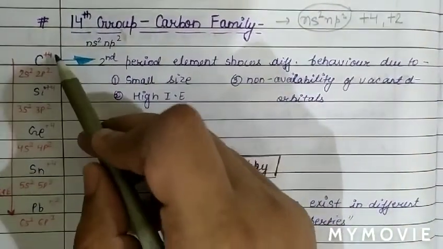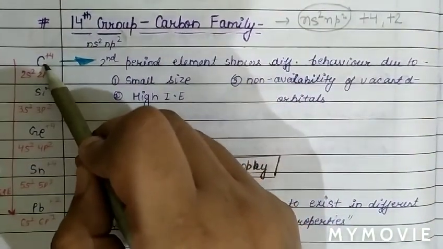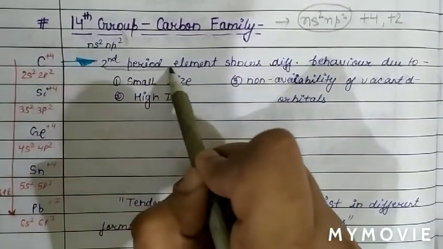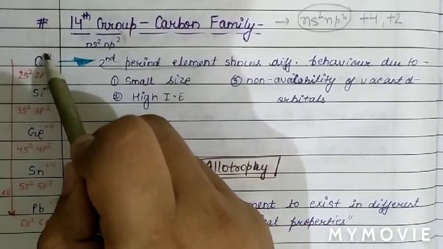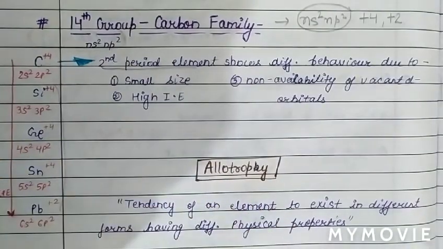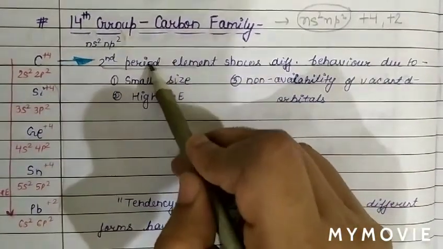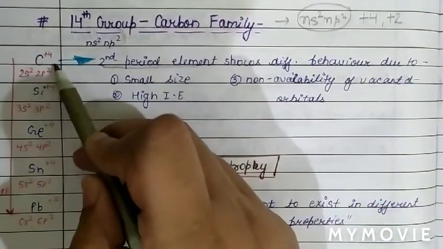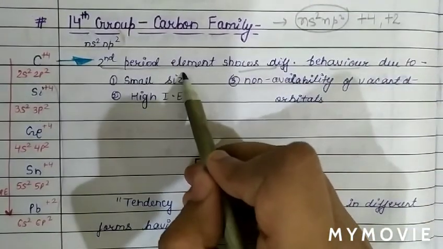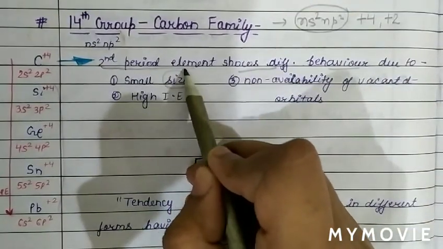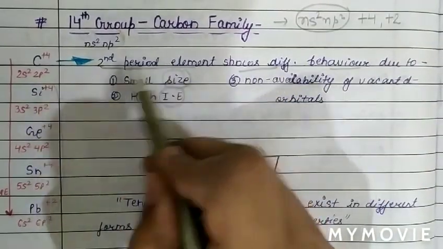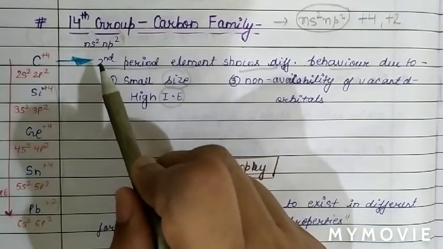So basically also we know the first element of the group belongs to the second period, and the properties of the first member of the group are different with respect to other members. So the second period element, which is carbon, the first element of the group, shows different behavior due to the small size of carbon, and if size is small it means high ionization energy. This property we call anomalous behavior.